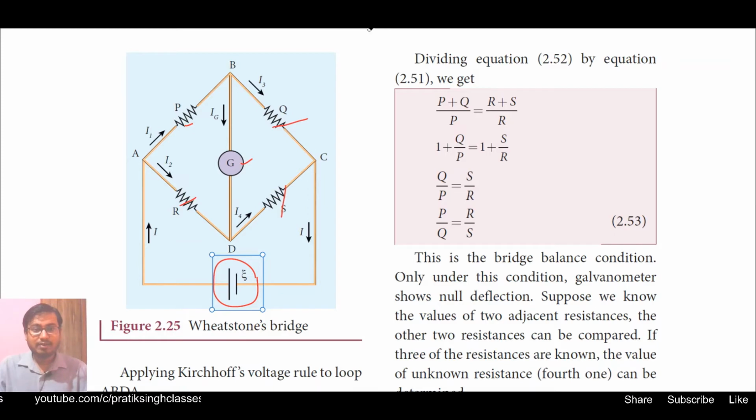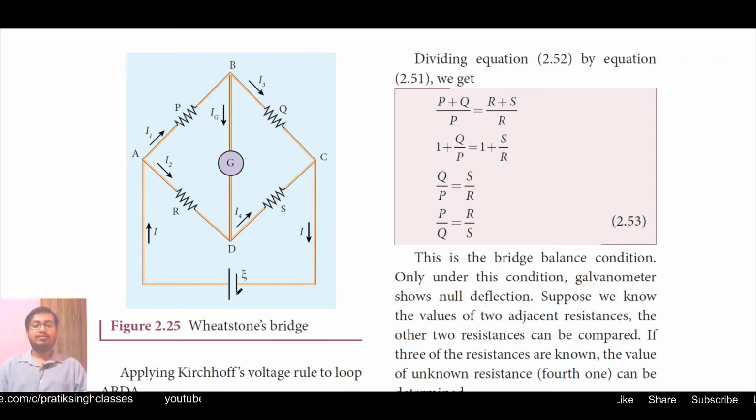In our previous video we studied how the current divides when it goes through a junction. When we look at a mesh or a closed circuit, the current always flows in the direction of conventional current, that is, outside the battery it comes out from the positive terminal. Here the battery has the positive terminal here and the negative terminal here, as you can see in the diagram.